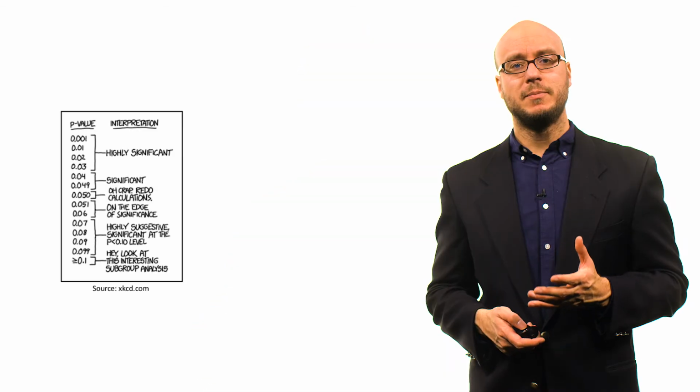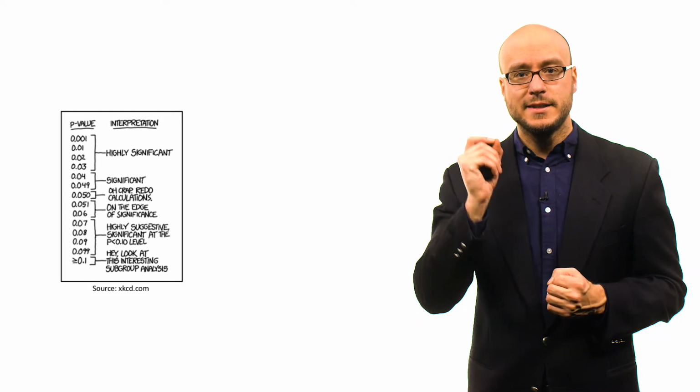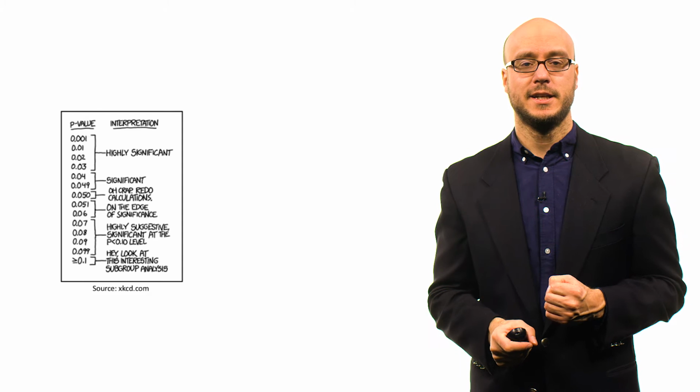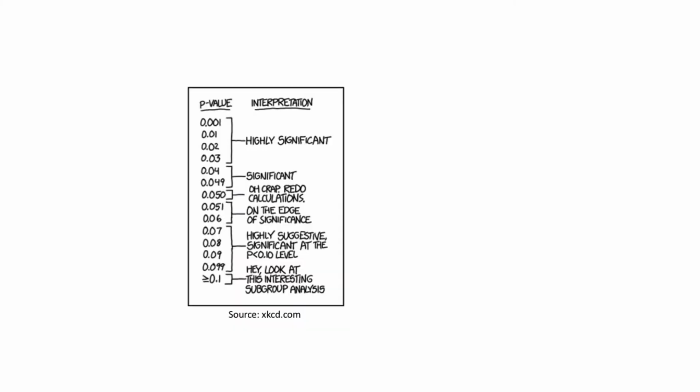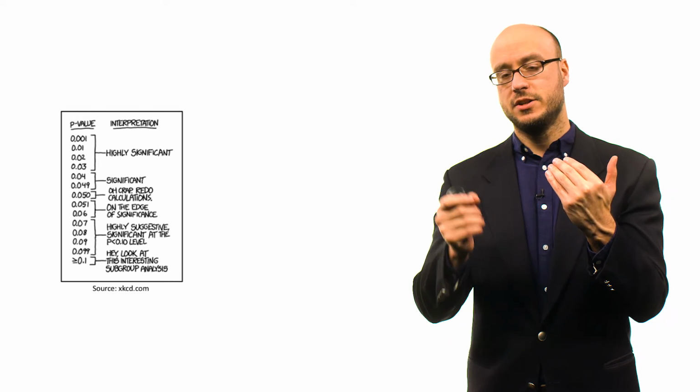So you might ask, how was this published in this big, very important journal? One thing to keep in mind is that the alpha of 0.05 level is not set in stone. It's really a convention. This is a cartoon that pokes fun at how a lot of researchers overinterpret the p-value. Look at the actual effect size, the difference of those two means, in addition to the p-value.